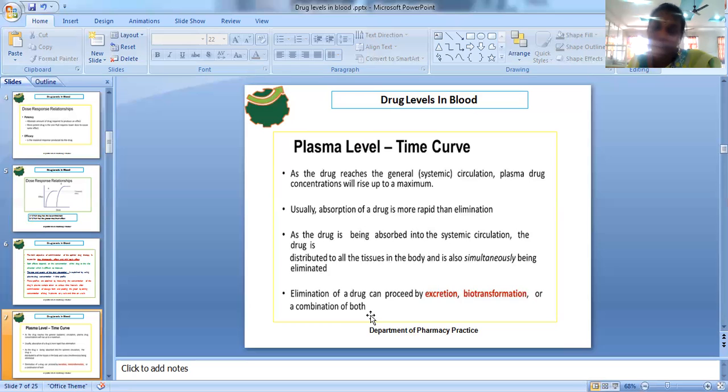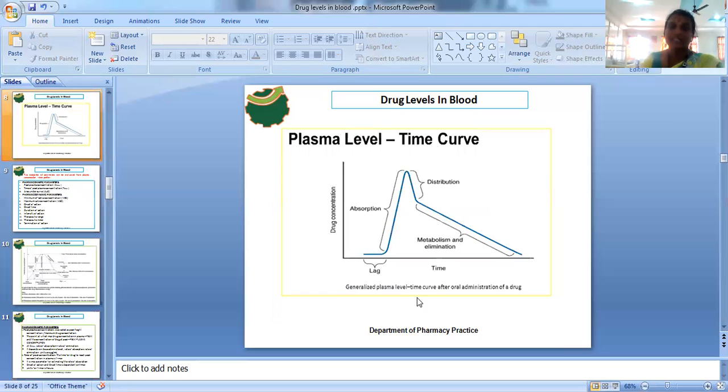Some of the drug is eliminated through the liver and the remainder through excretion. This is the plasma concentration time profile commonly followed after administration through the oral route.